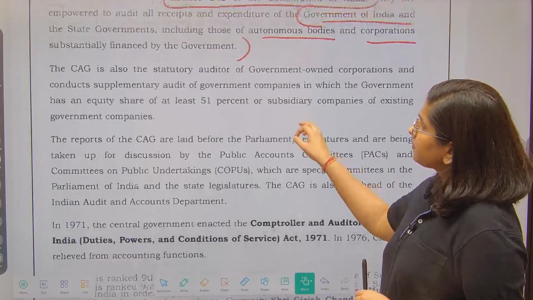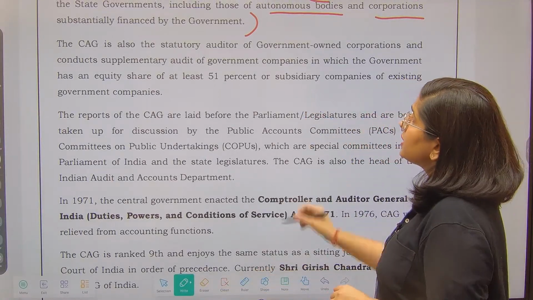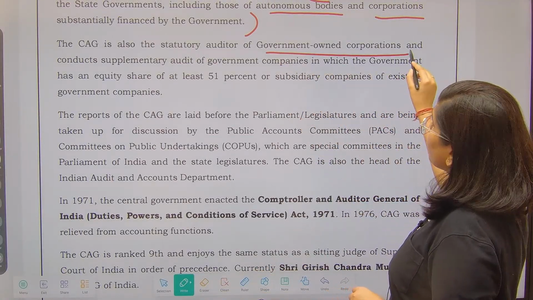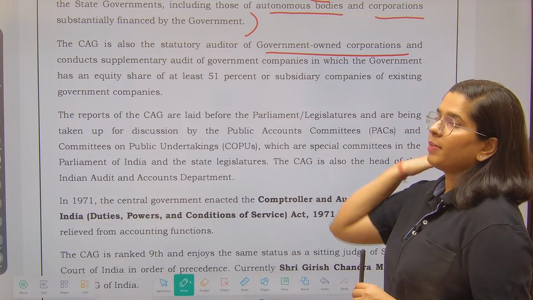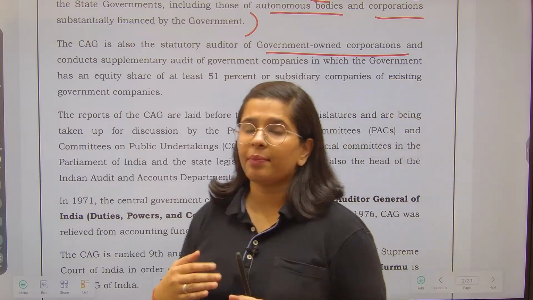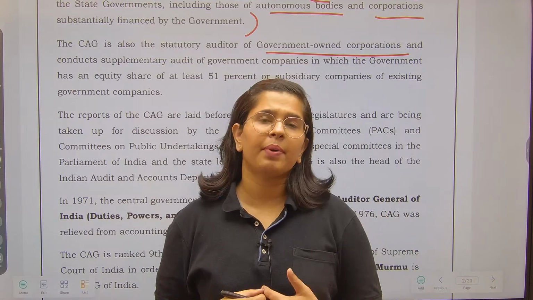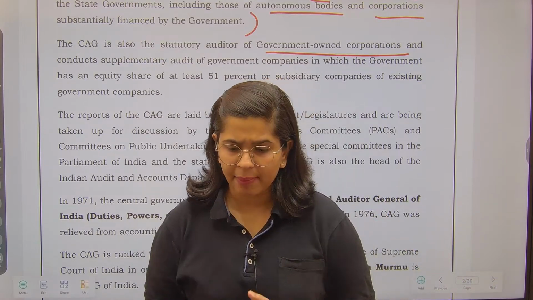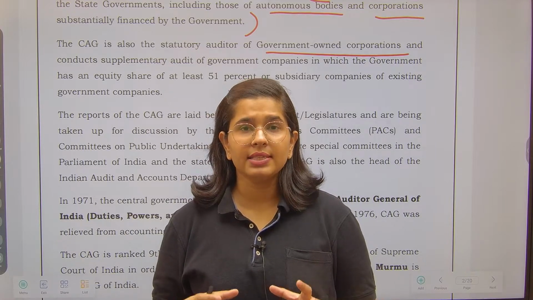Next, CAG is also the statutory auditor of the government-owned corporations, and he also conducts the supplementary audit of the government company. Suppose there is a government company and that government company has been audited by a private auditor, right? A private company or any other auditor apart from the CAG. So CAG has the right. What right does CAG have?